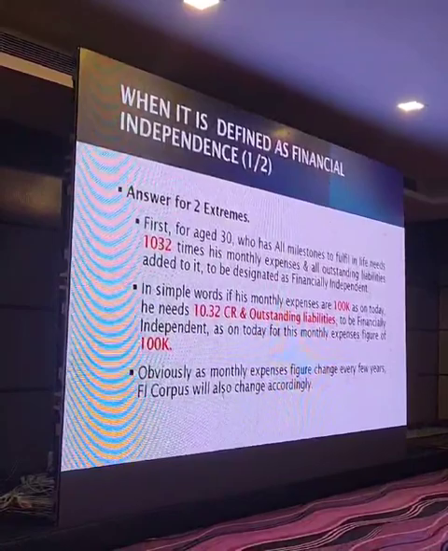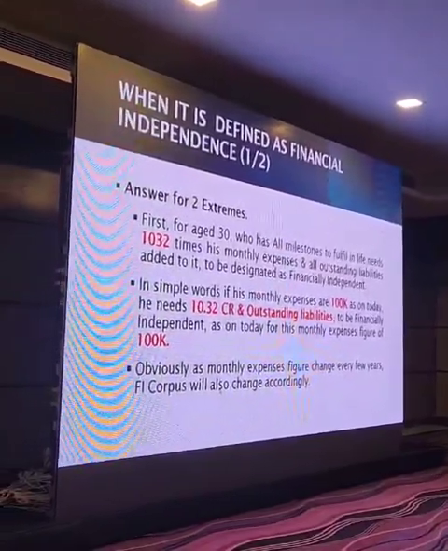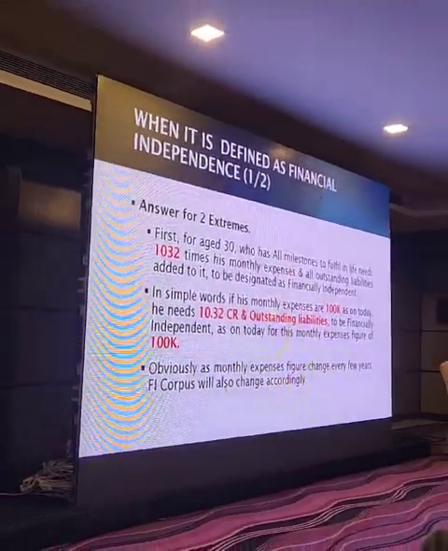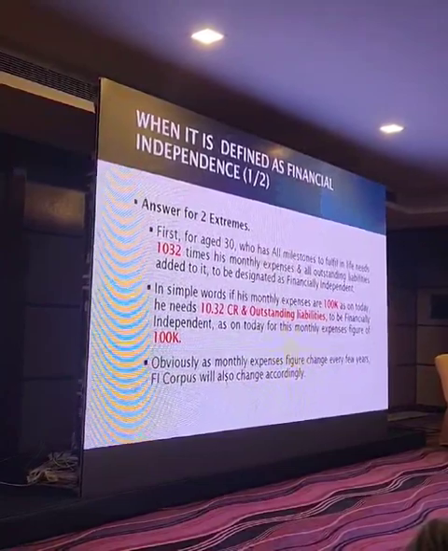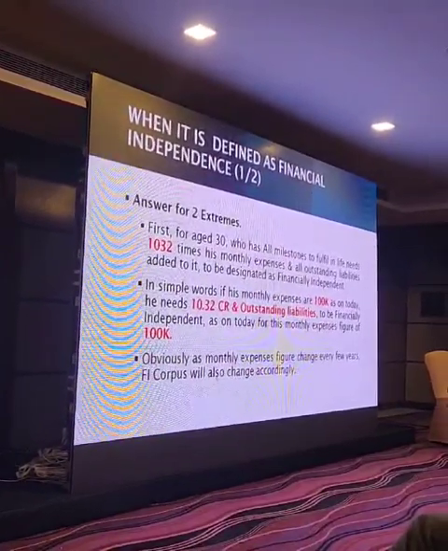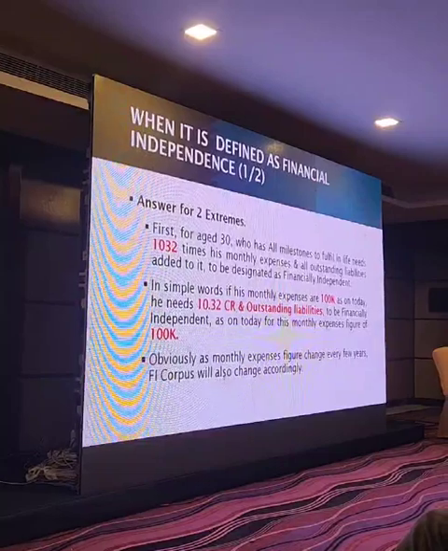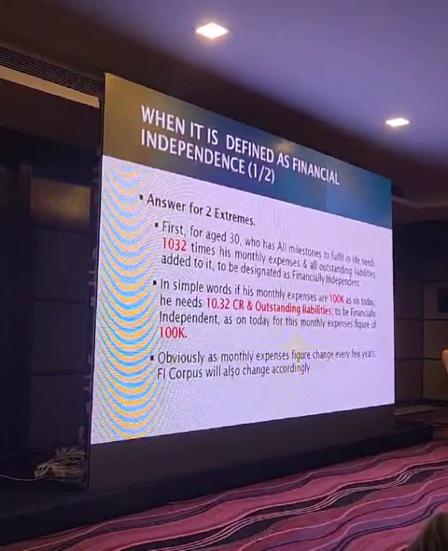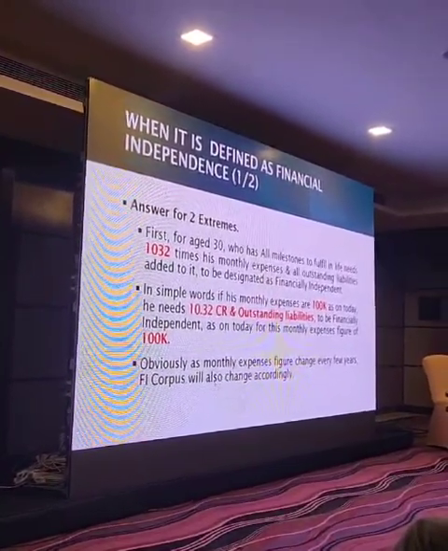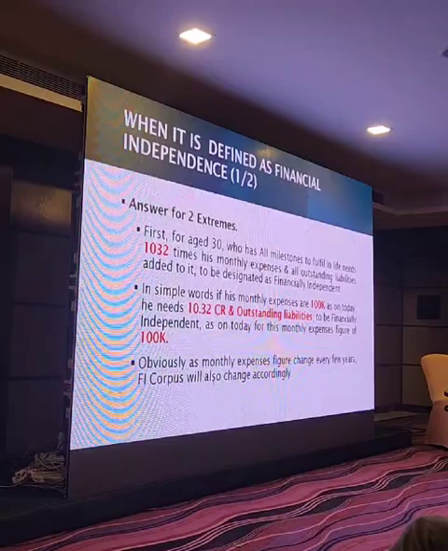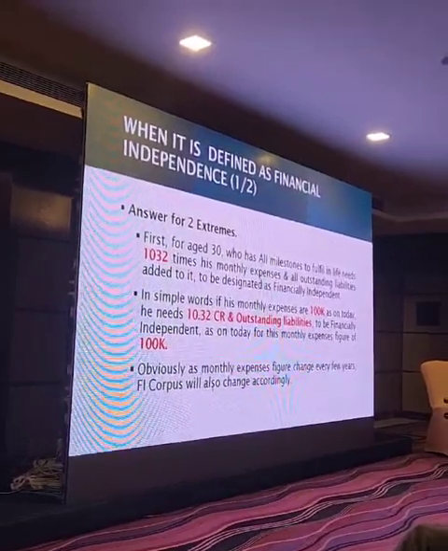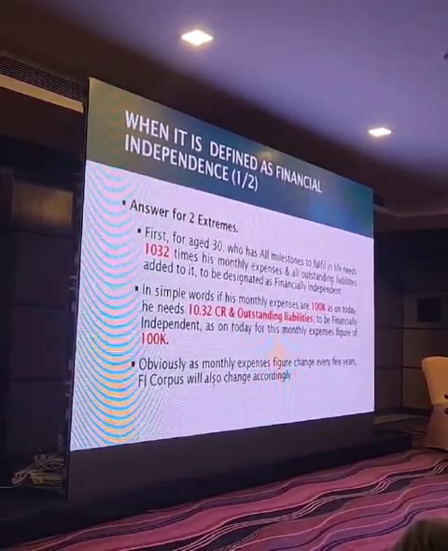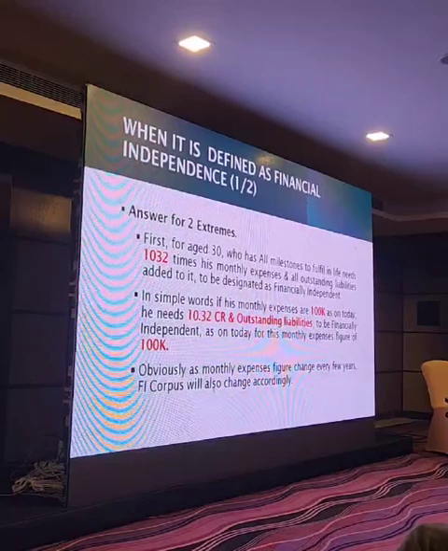Say a person aged 30 years has all milestones in his life yet to fulfill, means he is yet to buy a house, yet to buy a car, kids are to be educated, kids are to be married, assets are to be bought, and life is to be enjoyed in full frame. He needs 1032 times his monthly expenses plus all his outstanding liabilities as on date to be identified as a financially independent person. Say he is spending 1 lakh rupees a month, then he needs 10.32 crore plus all his outstanding liabilities as on date to be identified as a financially independent person.